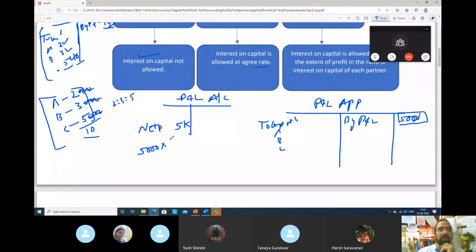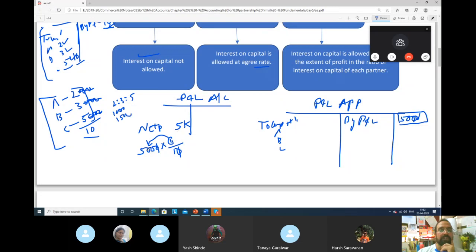So always, as I have told you, multiply by 1 and divide by the total of them. Total is how much? 10. Simplify this. So for one share, the interest on capital he will get is 500. So for 2 shares, if for 1 share 500, for 2 shares 1,000. For 3 shares, for 1 share 500, for 3 shares 1,500.